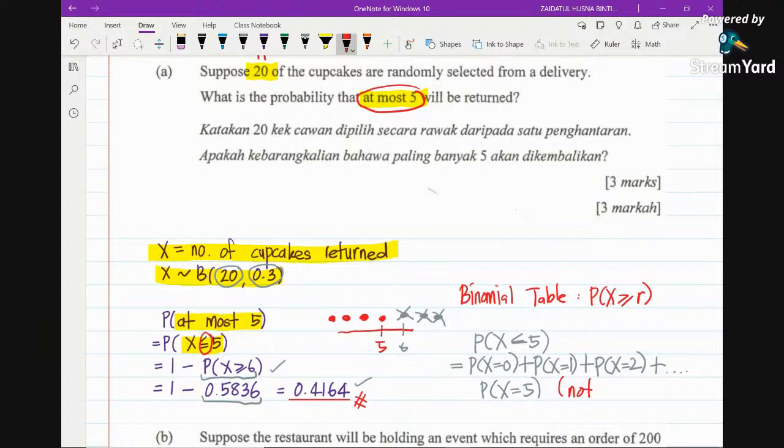Here I write this down: not advisable, because this is time consuming. As you can see, there are only 3 marks, so you have to answer this question within 3 minutes. So you just avoid using the formula and use the table. That is my advice.